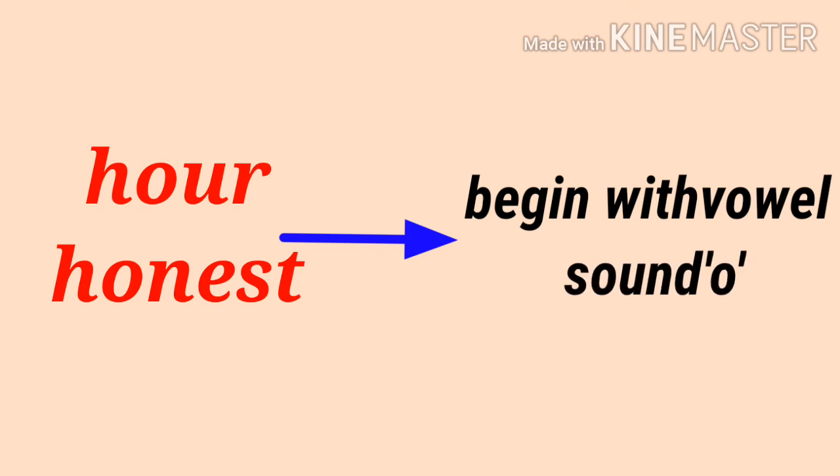Now see: hour, honest. These words begin with consonant letters but are pronounced with a vowel sound. So they will take "an" before them, because they are pronounced with the vowel sound, not the consonant sound. The consonant H at the beginning of "hour" and "honest" is silent. So we will begin with the vowel sound.